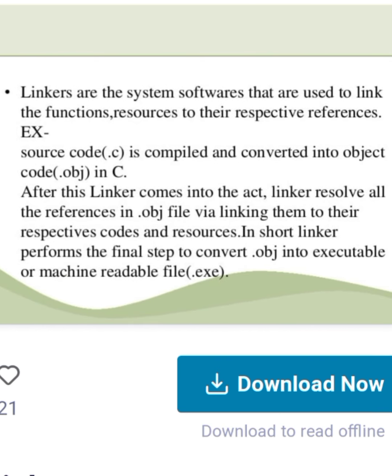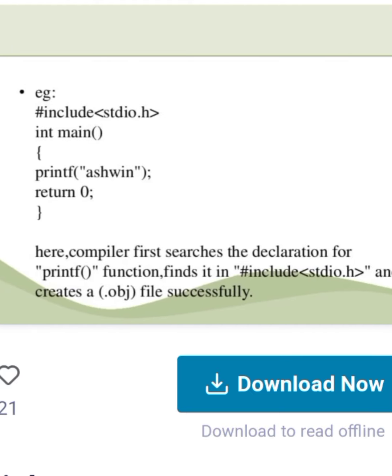Linkers are system software used to link the function resources to the respective references. Example: source code .c is compiled and converted into an object file, .obj, in C. After this the linker comes into action. The linker resolves all the references in the object file by linking them to the respective codes and resources. In short, the linker performs the final step to convert the .obj into an executable or machine-readable file, .exe.